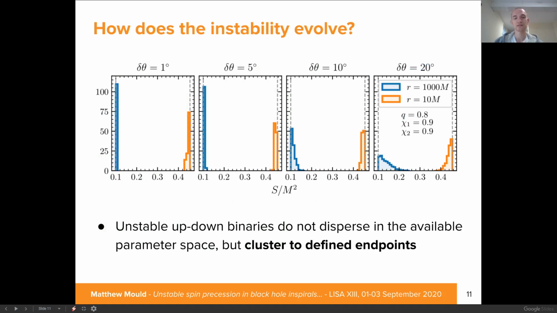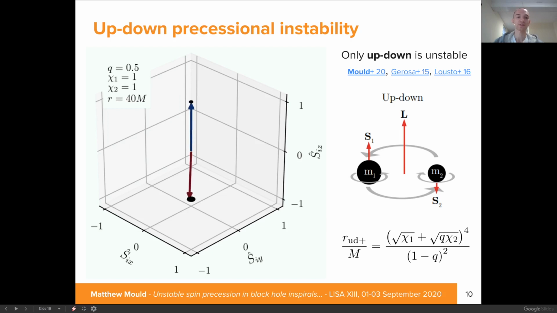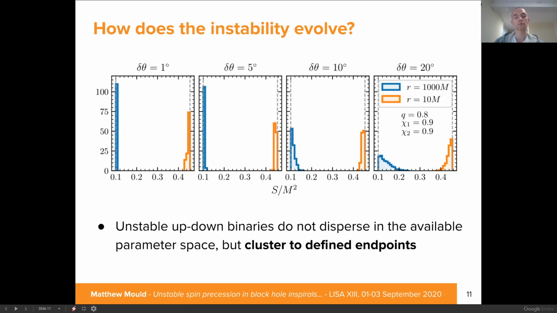So how does this instability evolve? Well, our original equation here is only valid in the small perturbation limit. As soon as we encounter the instability, this is of course no longer true, so that equation no longer describes the dynamics post-instability. So instead we do direct numerical integrations of the post-Newtonian equations of motion.